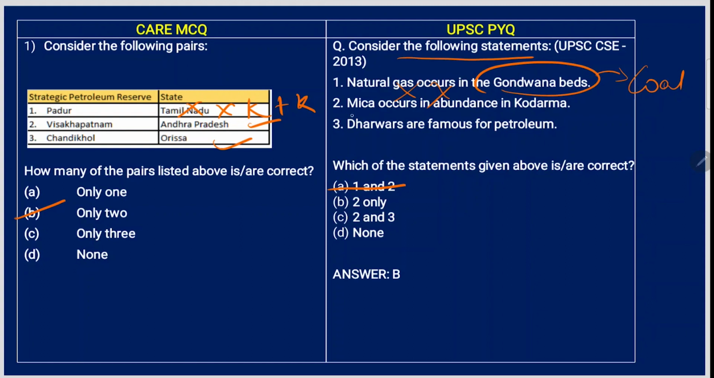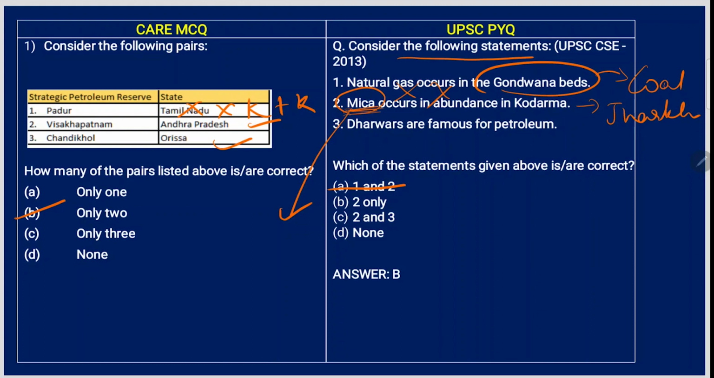Now, mica occurs in abundance in Kodarma. Kodarma is in Jharkhand. If you have the habit of watching documentaries, National Geographic Channel has actually documented the life of laborers in the Kodarma region who work in mines to extract mica. It is used in cosmetics also to get that glitter effect. Glitter on consumers' face, but sadness in the lives of laborers.